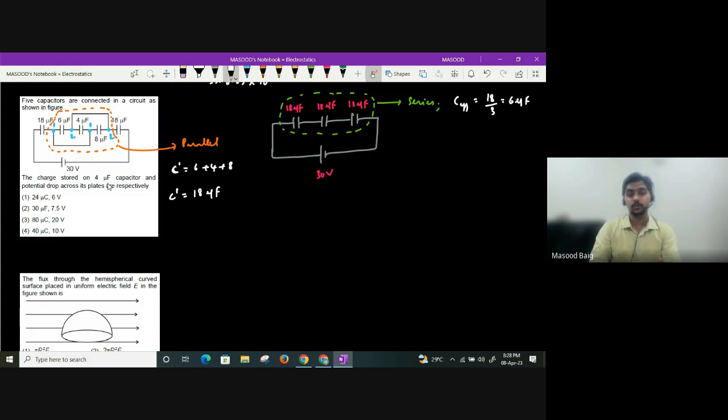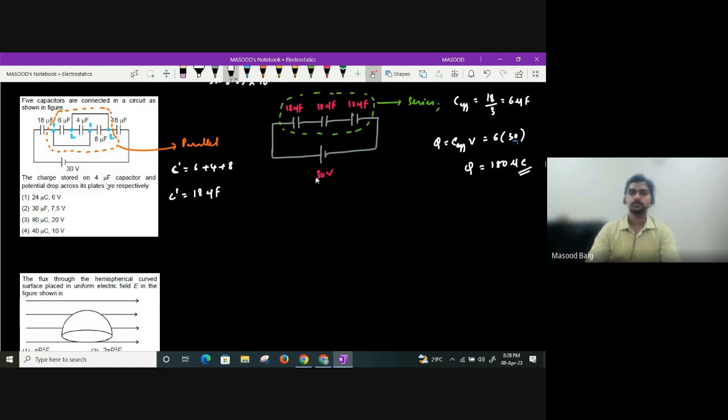Okay, so they're asking us to find the charge stored on the 4 microfarad capacitor. Again, it is very, very important. Charge stored on the 4 microfarad capacitor they're asking, and potential drop across the 4 microfarad. Now, the total potential difference we got is 30 volts. Yes or no? So I can just take this as total charge. It will be given as C effective into V, which is 6 into 30. So total charge stored will be 180 microcoulomb.